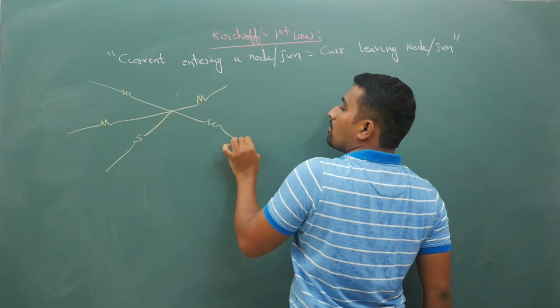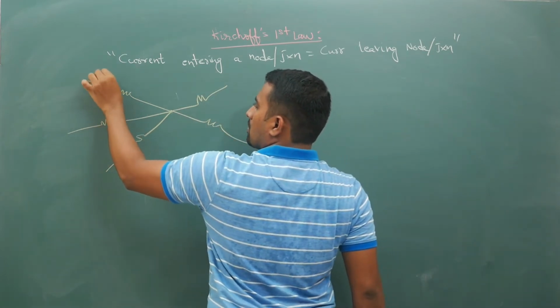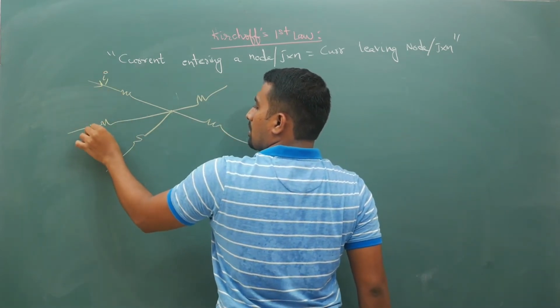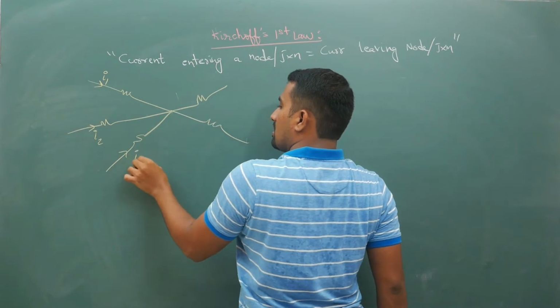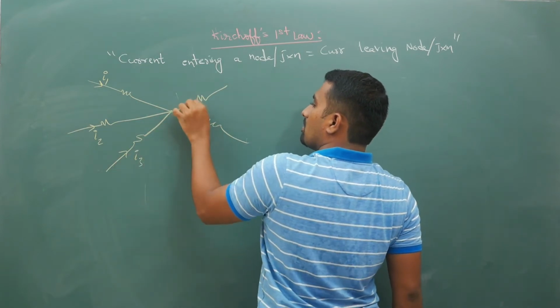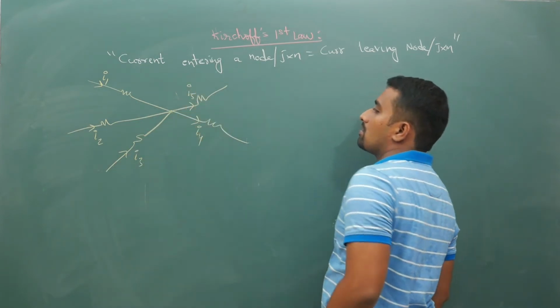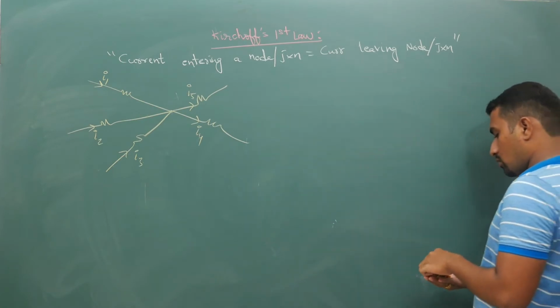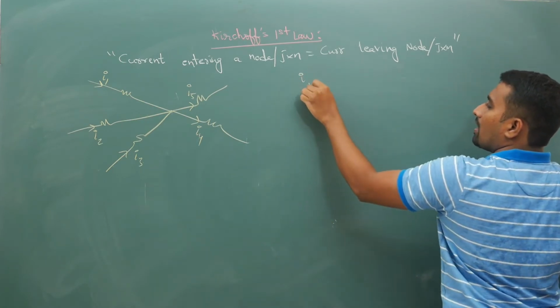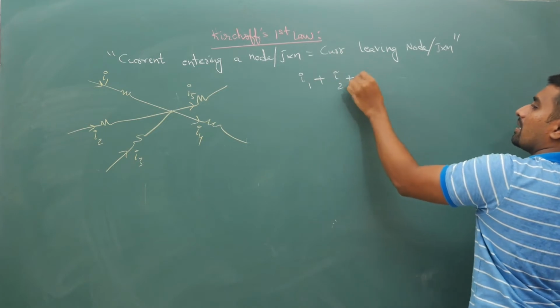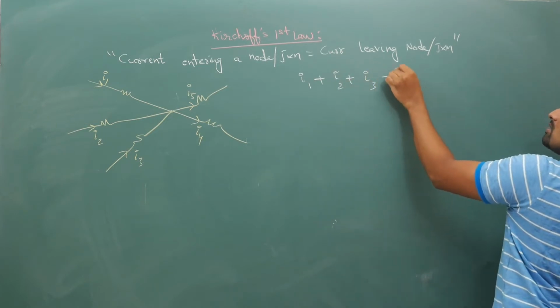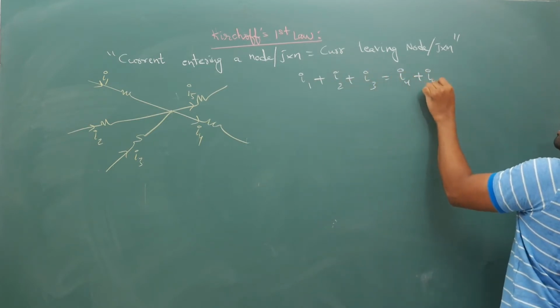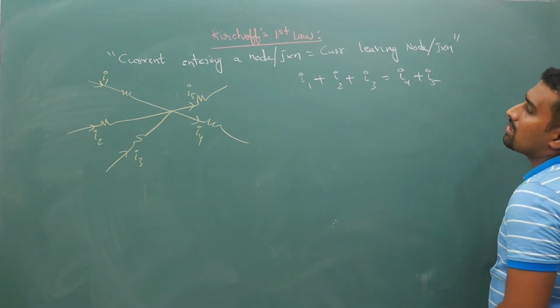According to what I have told, with I1, I2, I3, I4, I5, look at the arrows. According to your first law, I1 plus I2 plus I3 is equal to I4 plus I5. This is my Kirchhoff's first law.